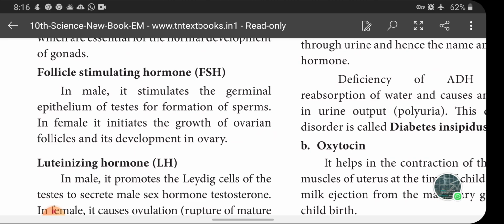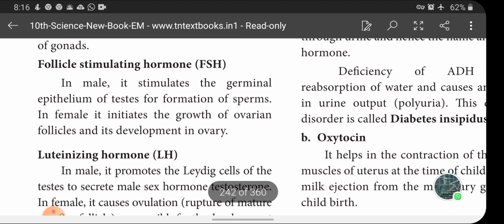In male, it stimulates the germinal epithelium of the testis for the formation of sperm. At the same time, in female, follicle stimulating hormone initiates the growth of ovarian follicles and their development in the ovary. So it performs functions in both male and female. In male, it stimulates the germinal epithelium of the testis to form sperm. In female, it initiates the growth of ovarian follicles and their development in the ovary.